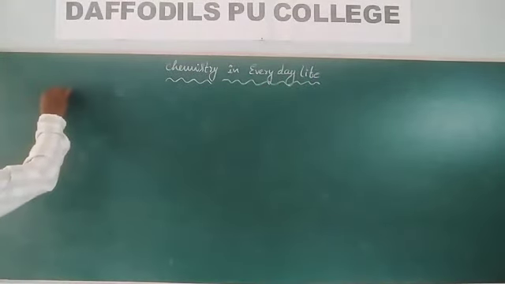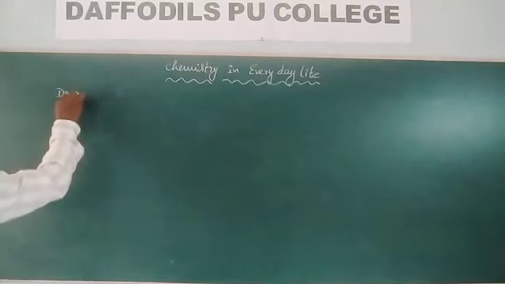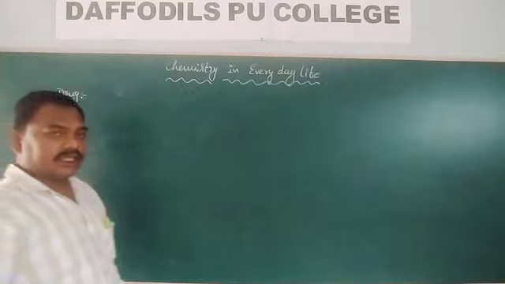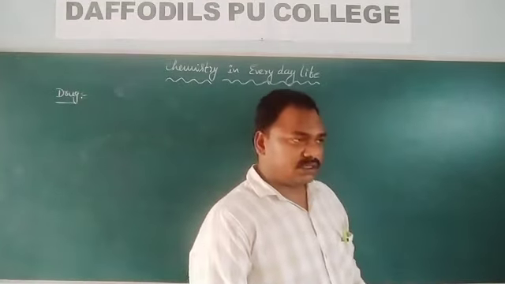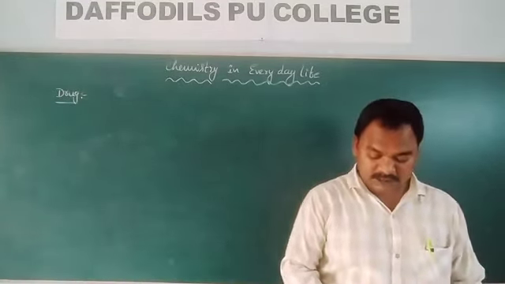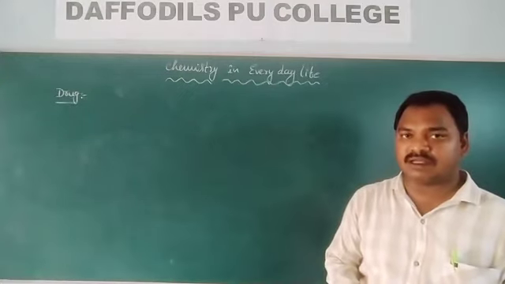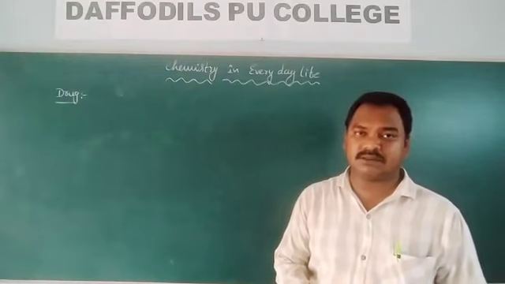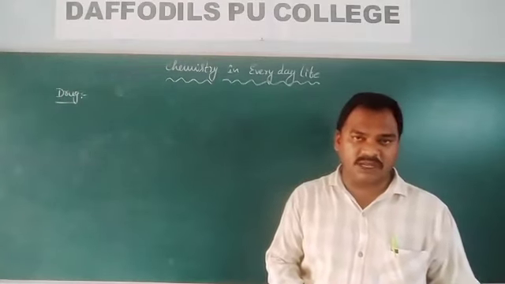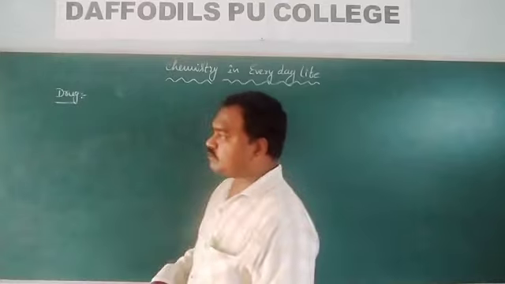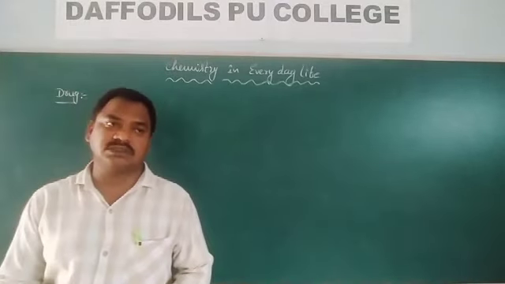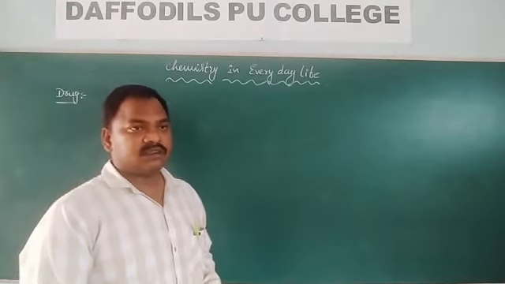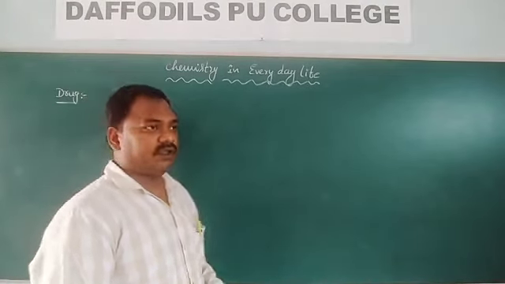First one is drug. Drug is a low molecular weight chemical which produces some biological responses. Generally, these drugs have molecular masses of 100 to 500 units.